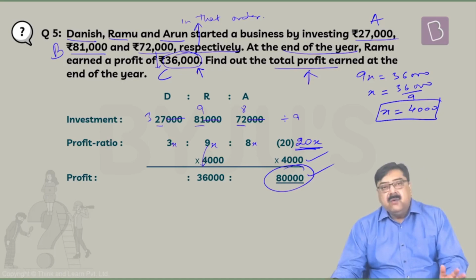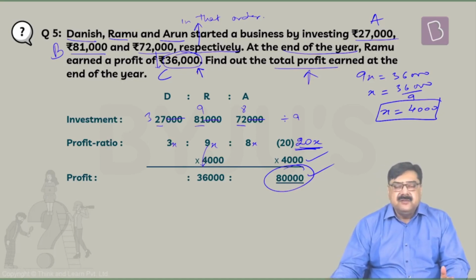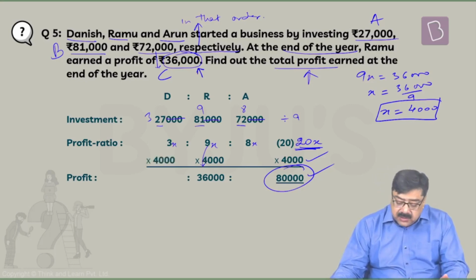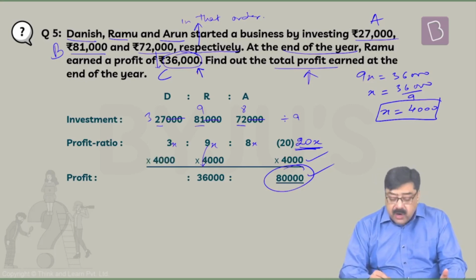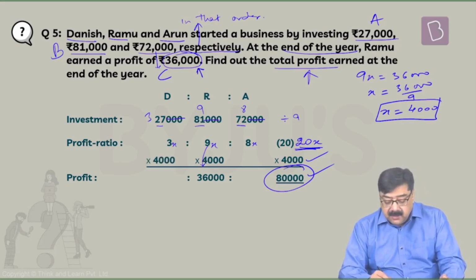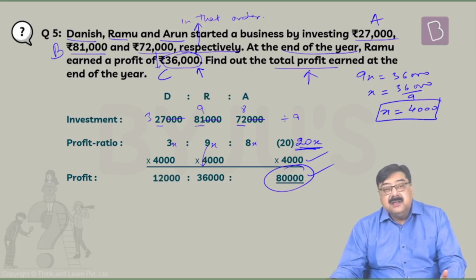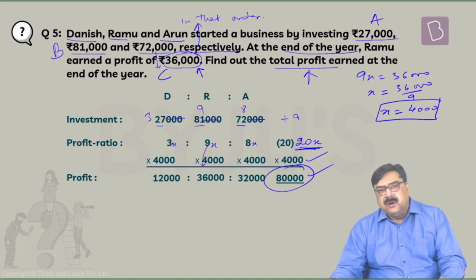of the year. If you want to find out the profits which have been individually earned by Danish and Arun, you just need to multiply their ratio points with 4,000, which is the multiplier. So 3 into 4,000, which is 12,000. That is the profit received by Danish, and Arun receives 8 into 4,000, which is 32,000, in case you are asked about their profits as well.